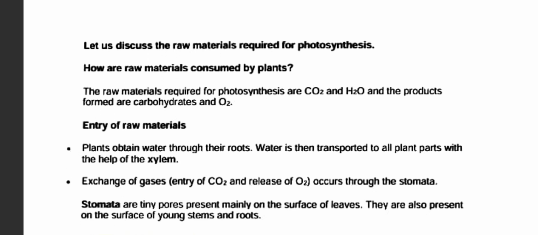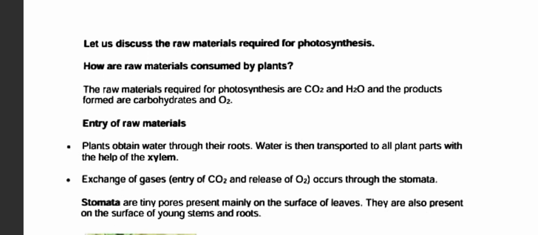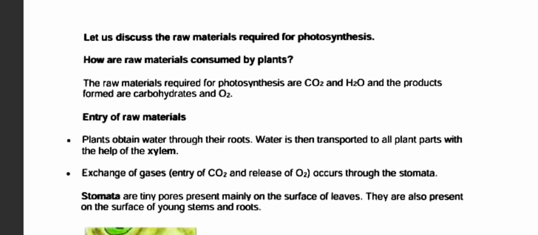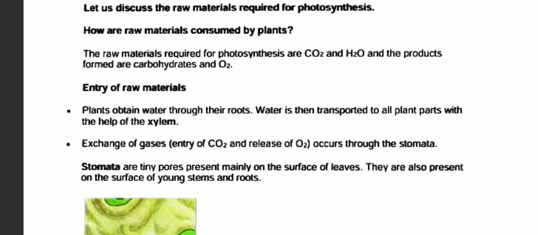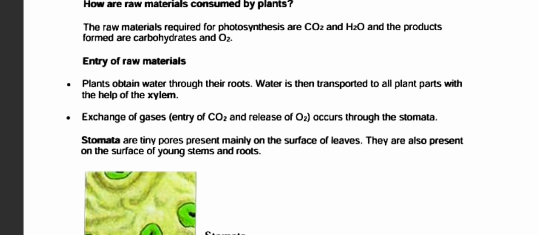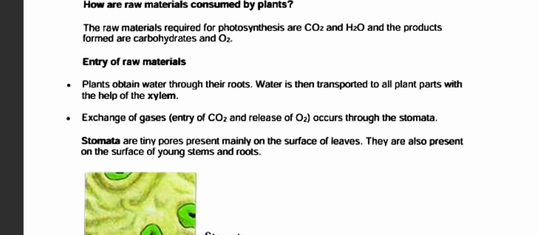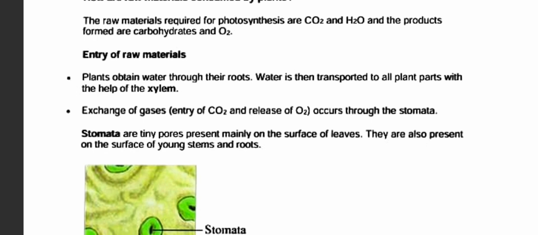So let us discuss the raw materials required for photosynthesis. How are the raw materials consumed by the plant? The raw materials required for photosynthesis are CO2 and H2O, and the products formed are carbohydrate and oxygen. Entry of raw material: plants obtain water through their roots. Water is then transported to all parts of the plant with the help of xylem. Exchange of gases: entry of CO2 and release of O2 occurs through stomata.